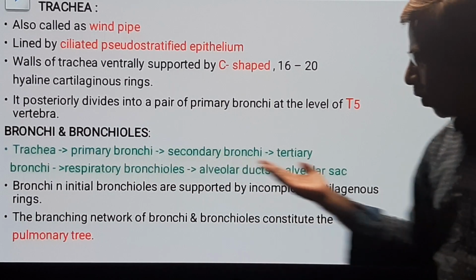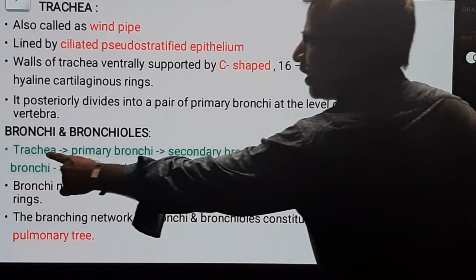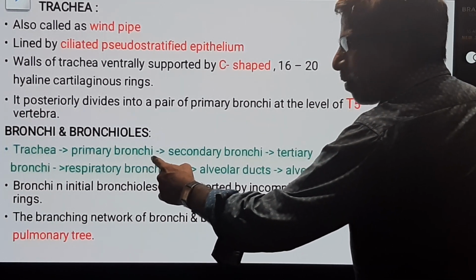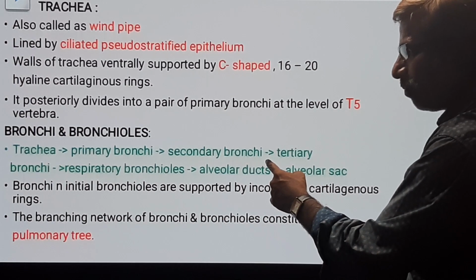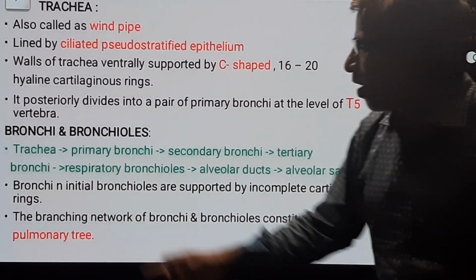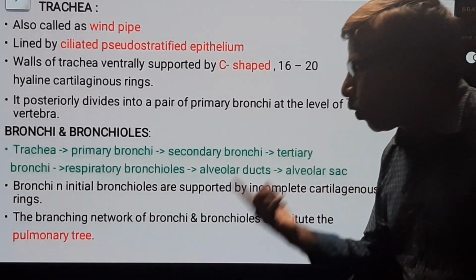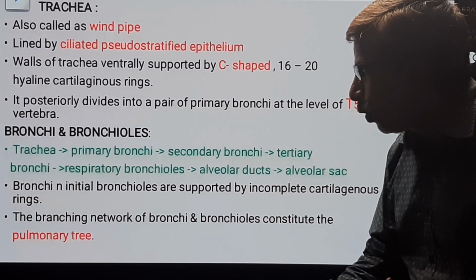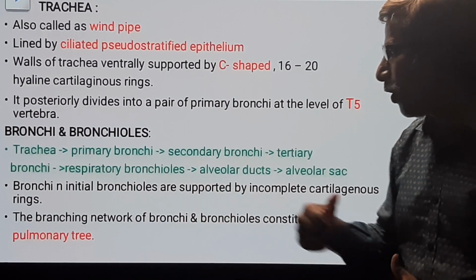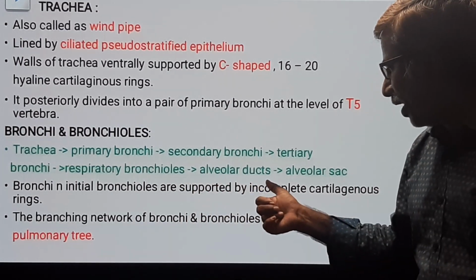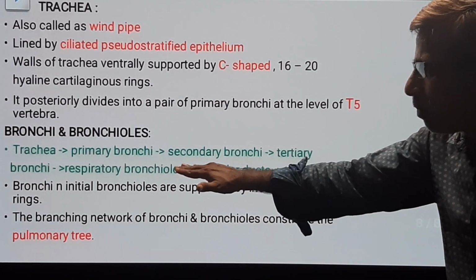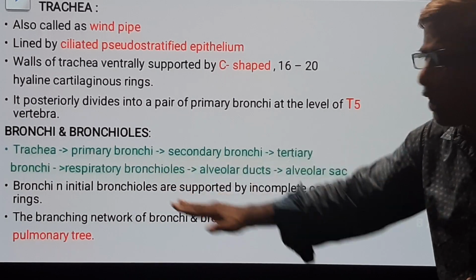The trachea has a flow chart. See the path. First the trachea divides into two primary bronchi. The primary bronchi divide into secondary bronchi. Secondary bronchi divide into tertiary bronchi. Tertiary bronchi divide into primary bronchioles, next secondary bronchioles, next tertiary bronchioles, later respiratory bronchioles. After that, alveolar ducts and alveolar sacs. Remember, in the flow chart the bronchioles are missing.